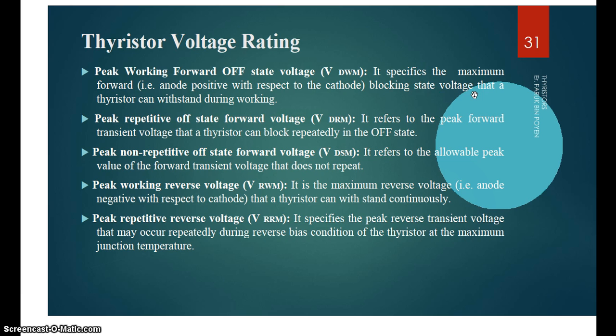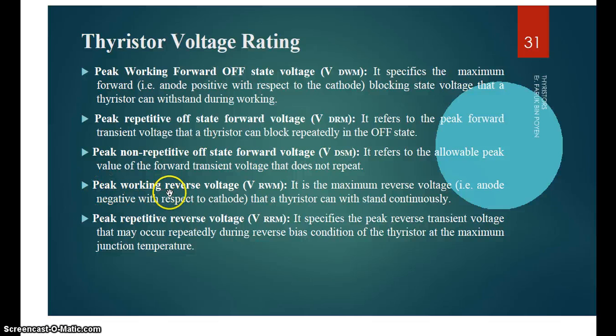Then peak repetitive off-state forward voltage refers to the peak forward transient voltage that the thyristor can block repetitively in the off state. Peak non-repetitive off-state forward voltage refers to the allowable peak value of the forward transient voltage that does not repeat.